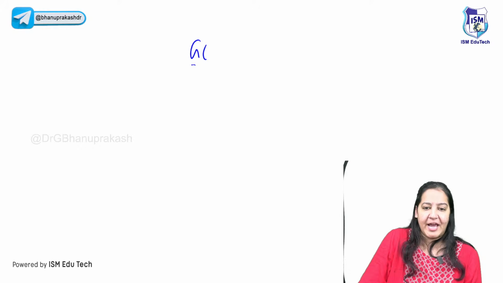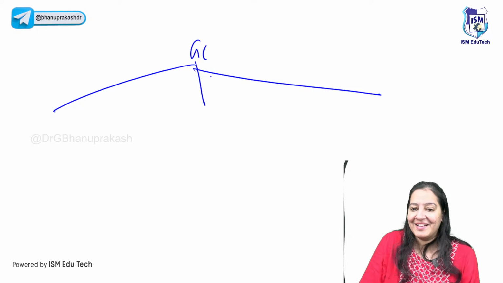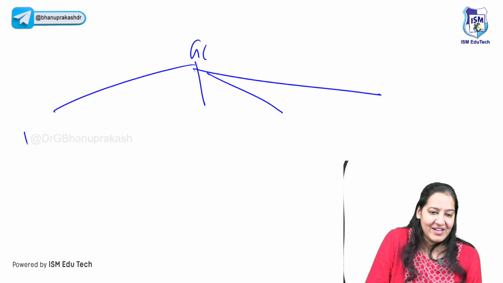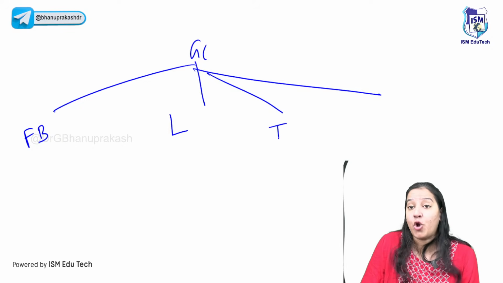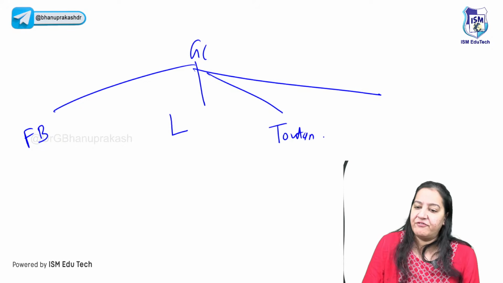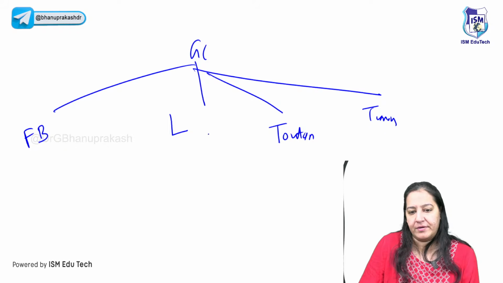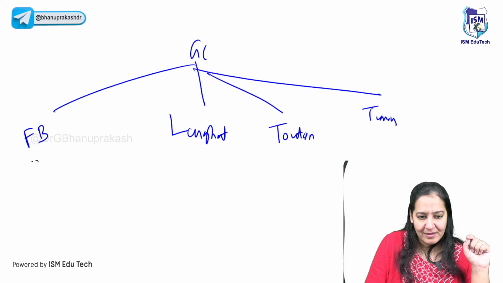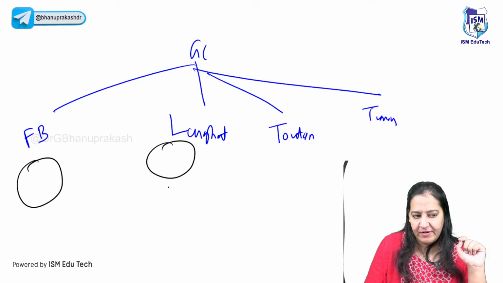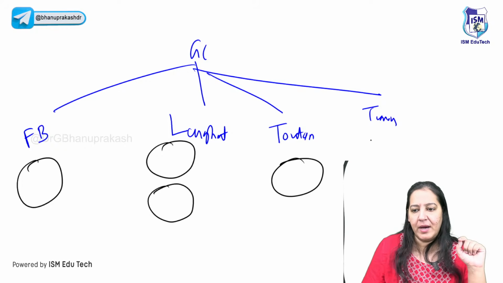So can you tell me the types of the giant cells? Who will tell me the 4 types of the giant cells? The first one is the foreign body. The second is the Langerhans. The third is the Touton. And the fourth one is the tumor. This is Langerhans. So can you help me in drawing the diagrams? This one I will tell you 2 patterns. This one or this one.